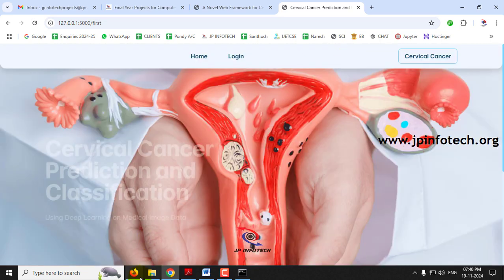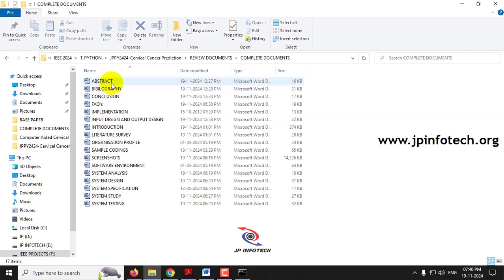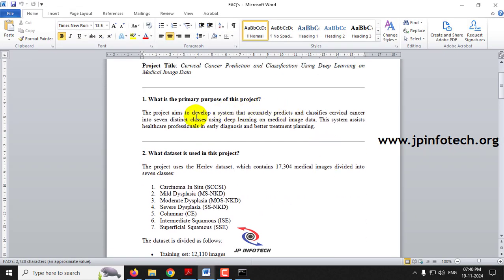So now let me log out from this part, and before ending let me just show you the frequently asked questions and answers for this project, which may be useful for your viva. What is the primary purpose of the project? The main aim of this project is to accurately predict and classify cervical cancer into the 7 classes using deep learning on medical image data. This will be helpful for healthcare professionals in early diagnosis and better treatment planning.